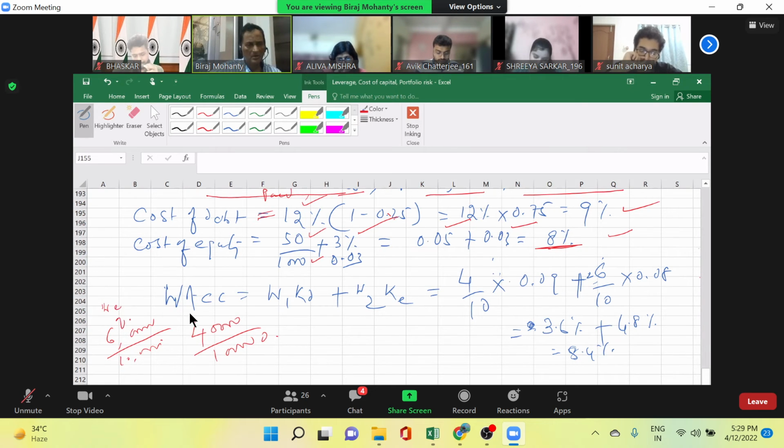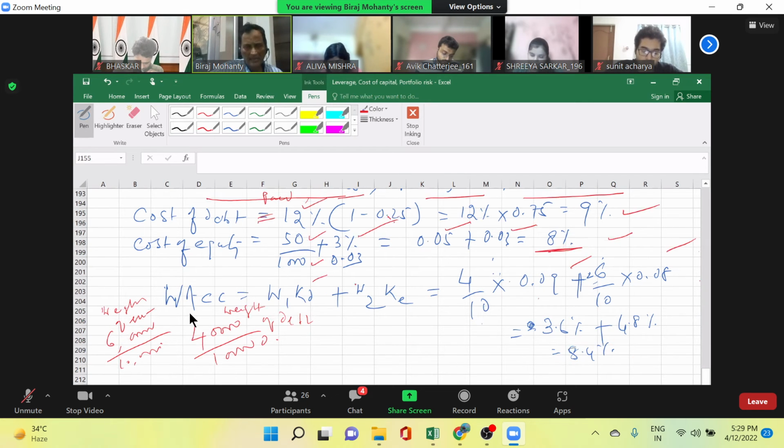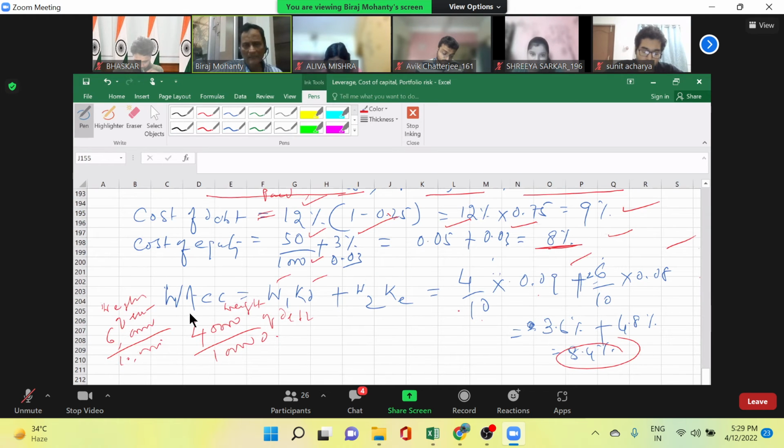So 4 by 10 multiplied by 0.09, plus 6 by 10 multiplied by 0.08. You add up, it is 8.4%. So W1 KD plus W2 KE becomes your weighted average cost of capital.